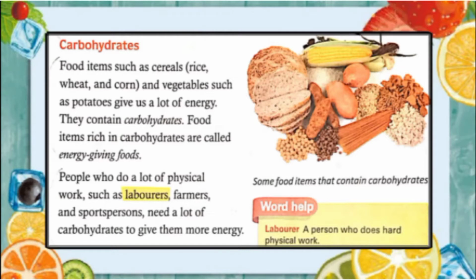So we can say that because they spend their whole time in sunlight and keep on working, they need more carbohydrate in their diet, because carbohydrates are energy giving food and the laborers need more carbohydrate for more energy.